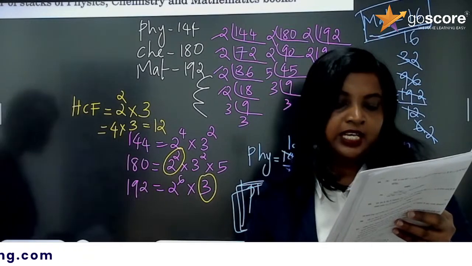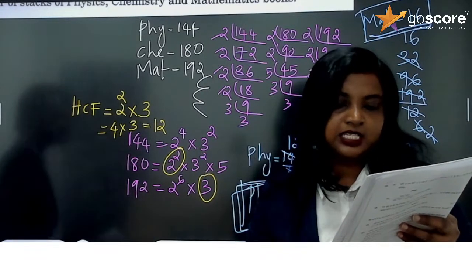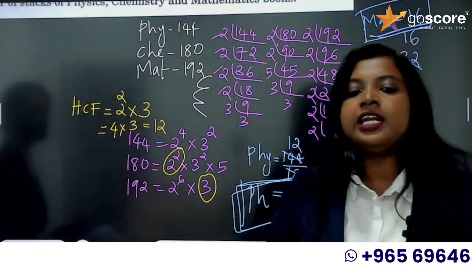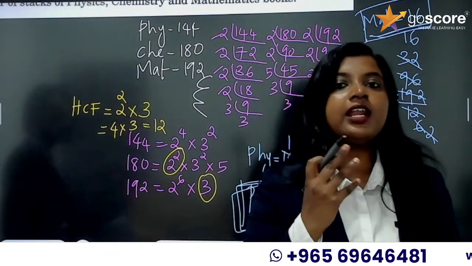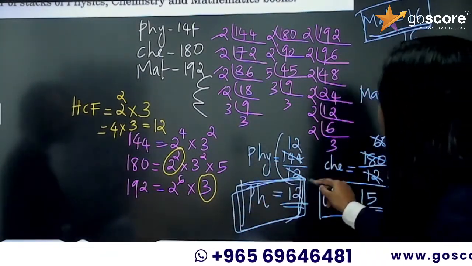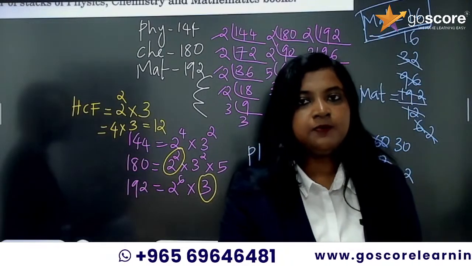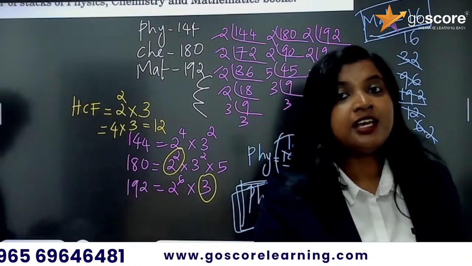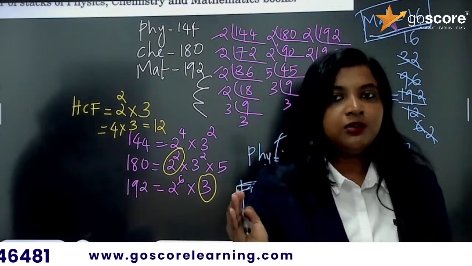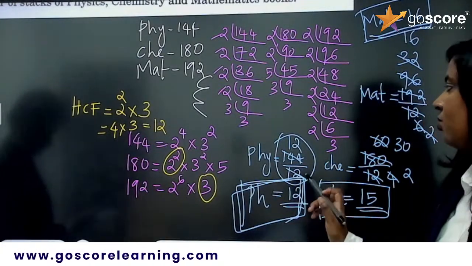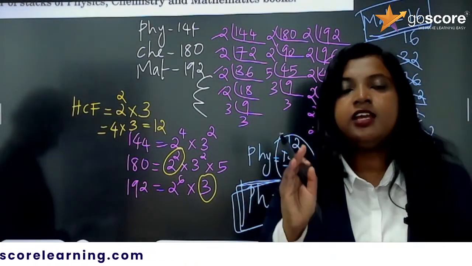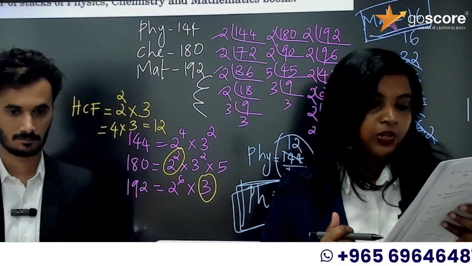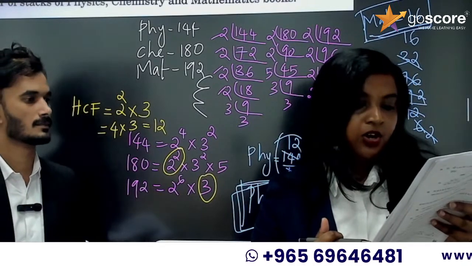Ma'am, if I don't divide the answer, how many marks will I get? You stopped here, or you didn't do anything after finding HCF? If you didn't do anything after HCF, you are missing the major part. If you didn't simplify this, it's okay, maximum 1 mark, but if you didn't do anything after HCF, it is the major portion you are missing.